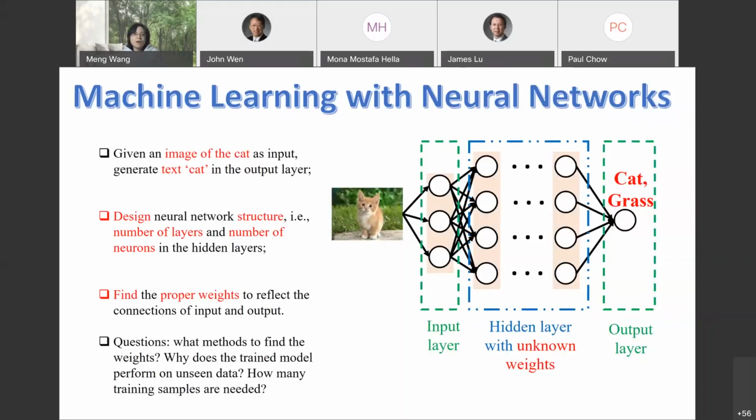Nowadays people use neural networks. You can train a classifier on neural networks. So the question we want to address is what kind of methods to use to train these neural networks, and how am I going to design the proper classifier so that when I have the image, the machine can tell me what type of image that is. And after I train this model, do I have the guarantee that this trained classifier can perform well on the testing data?